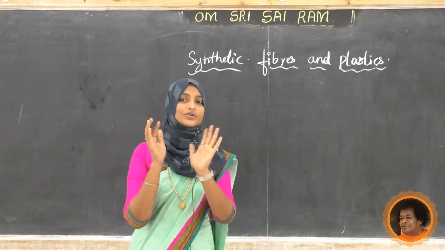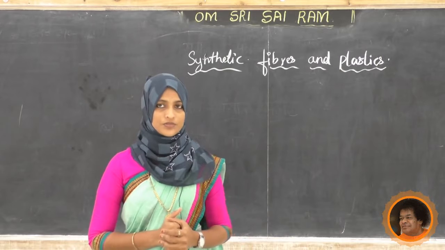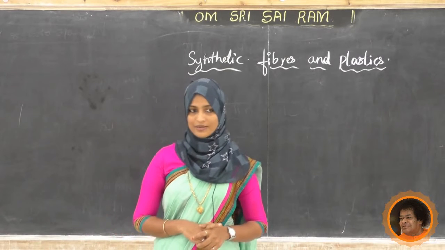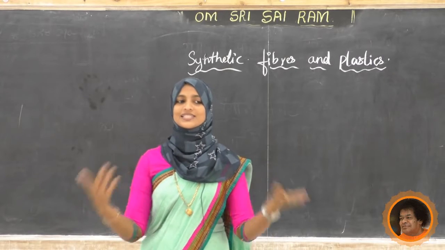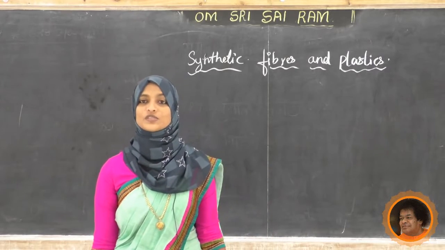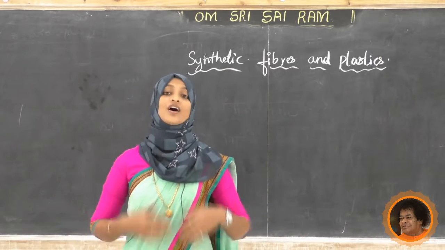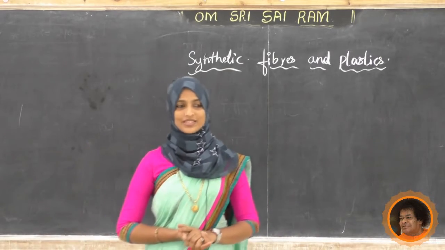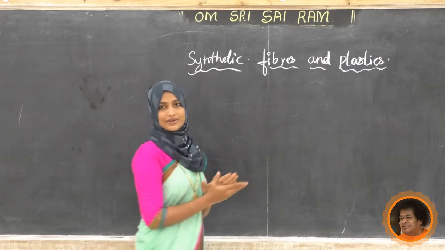But you have to make a list of the materials we can observe in our surroundings that are made of natural fibers. Now tell me student, what does synthetic or man-made fiber mean? It is prepared synthetically or artificially by whom? Man. Now first we will study this part, synthetic fibers.